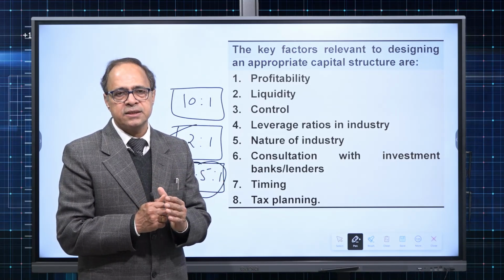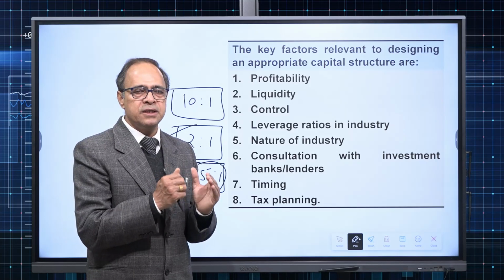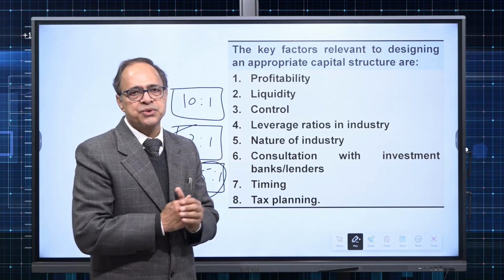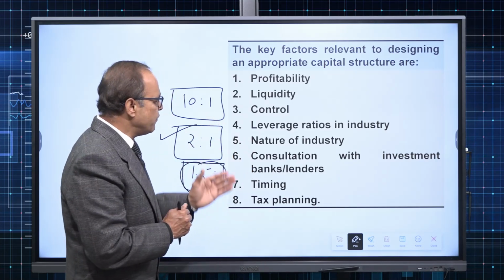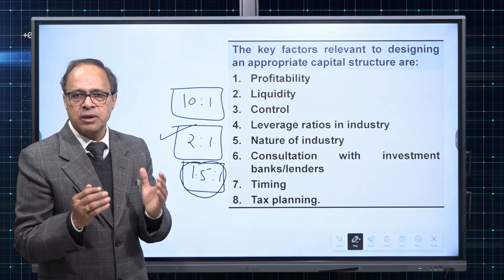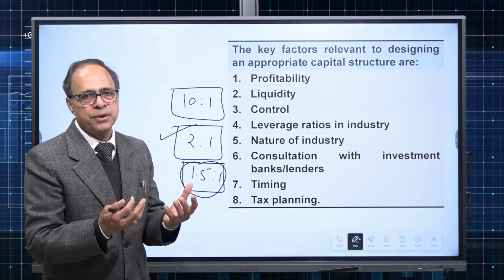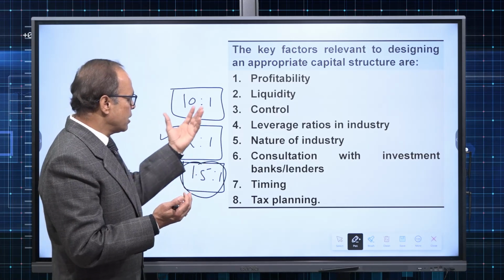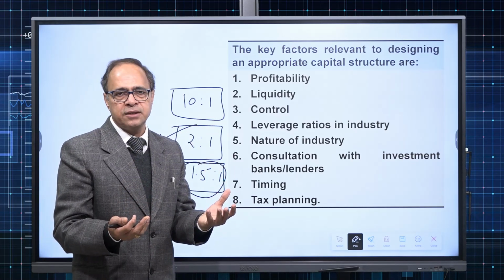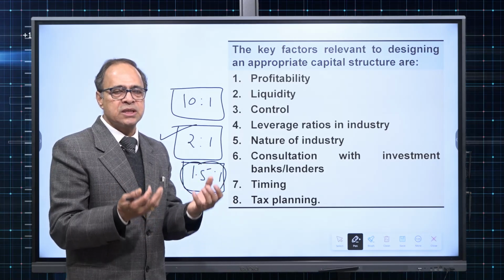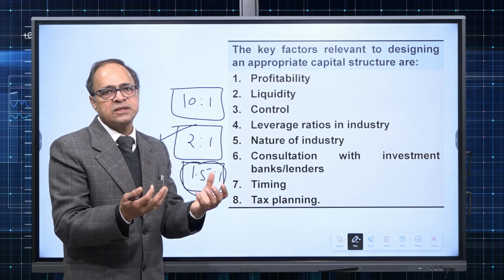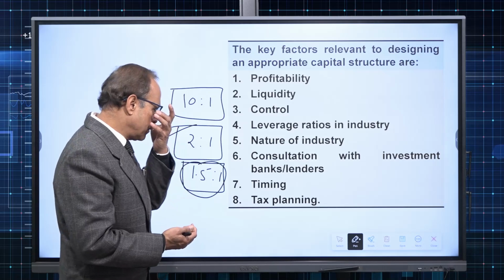So in that case, definitely the company is bound to follow those norms. So those are some of the factors. However, there may be many more factors depending upon the industry or company. Obviously, control falls in the managerial region. Attitude of the management towards risk-bearing capacity falls in the managerial factor.